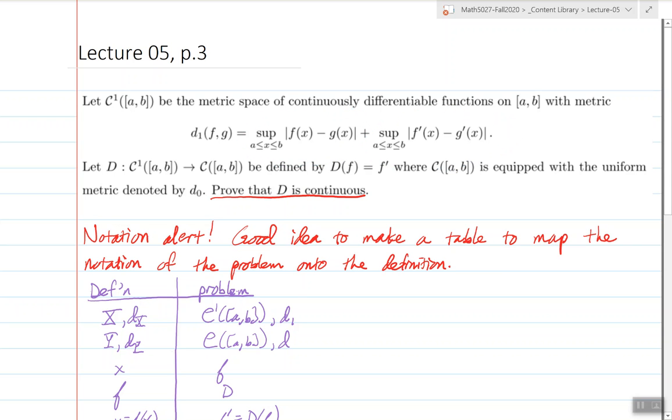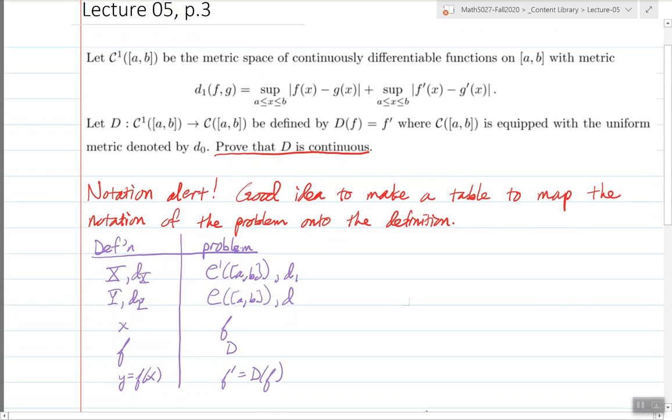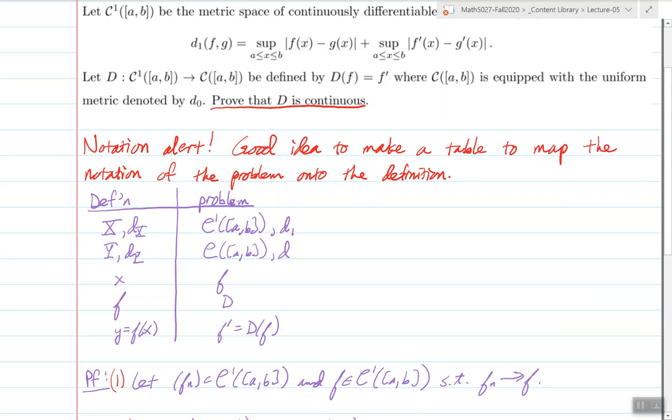So with that metric, with this metric d1, the operator capital D that's defined by differentiation in the usual sense, that D of f is f prime, where you're equipped with the uniform metric d0, just meaning this part right here, this operator D is continuous. And I give you a sense of, there's a lot of notation here. You might want to create a table.